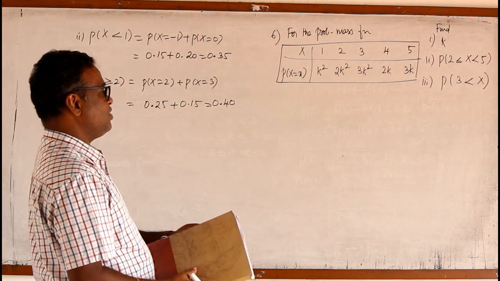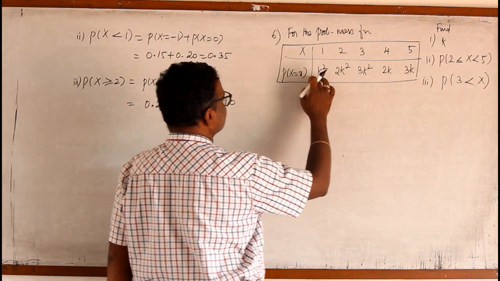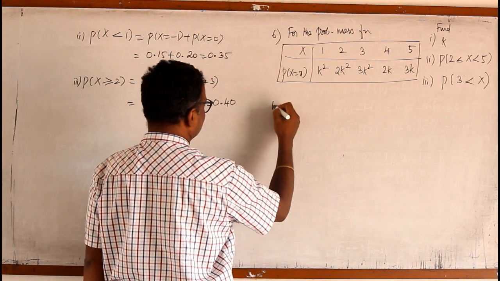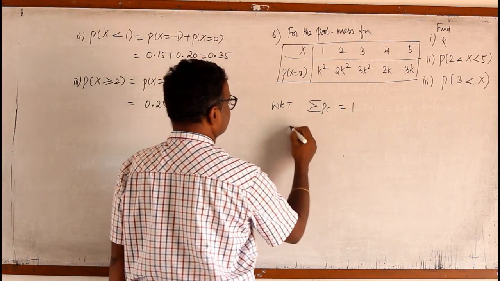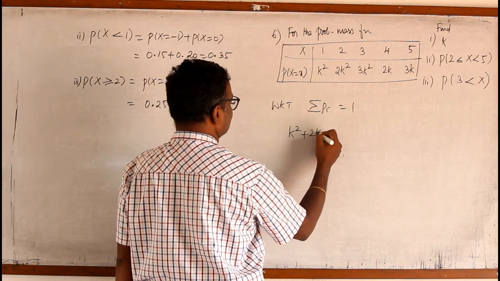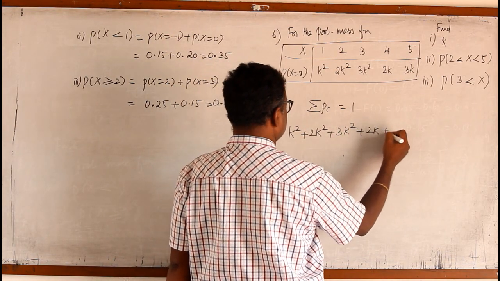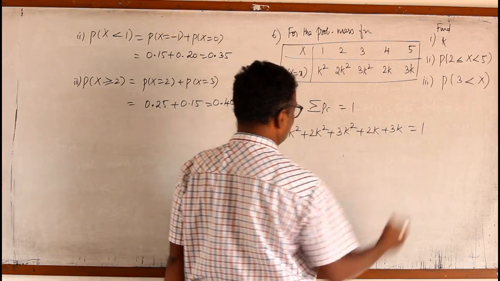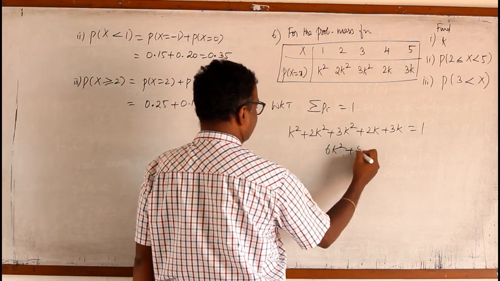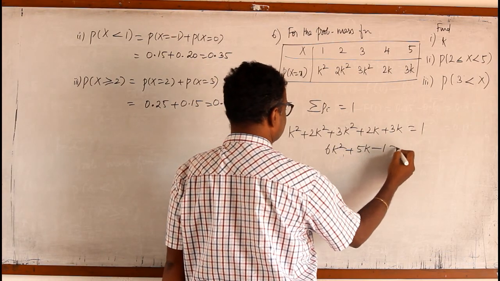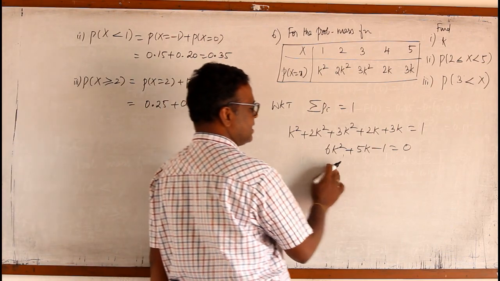First, I have to find the value of k. We know the sum of all the probabilities is 1, so sigma Pi is 1, that is k square plus 2k square plus 3k square plus 2k plus 3k equal to 1. That is 6k square plus 5k. When I bring this 1 to this side, 6k square plus 5k minus 1 equal to 0, which is a quadratic equation in k.